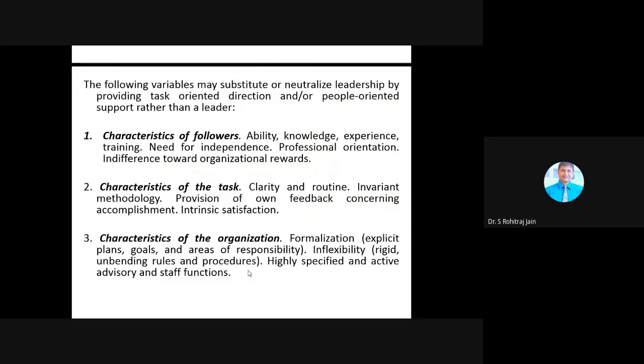So when we say characteristics of followers, what should be the characteristics of a follower? Ability, knowledge, experience, training, and very important, need for independence, a professional orientation, and indifference toward organizational rewards.